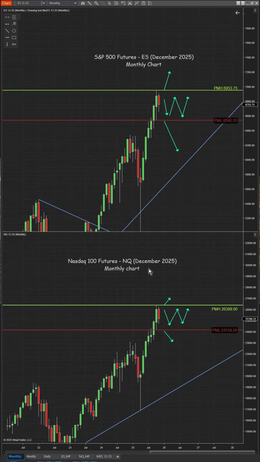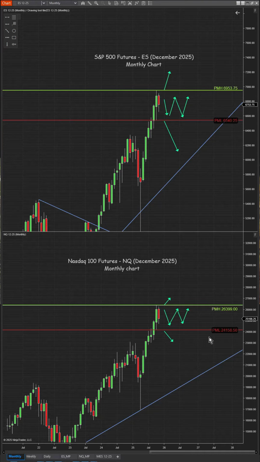As always, let's start with the top-down approach of the analysis, that is by doing the monthly chart first, then moving on to the lower time frames. As you can see, we traded fully within the prior month's range, so it was very choppy. One day it was gap down, one day it was gap up. It was very choppy. We are still in that range on both the indices, so keep a note on these